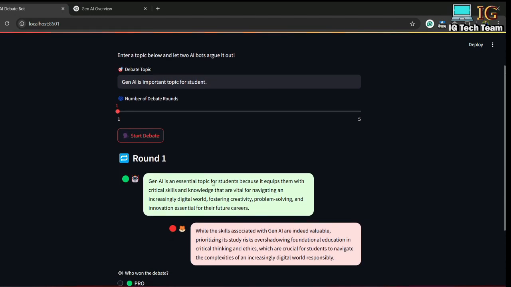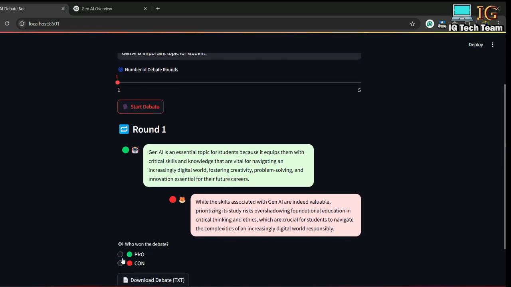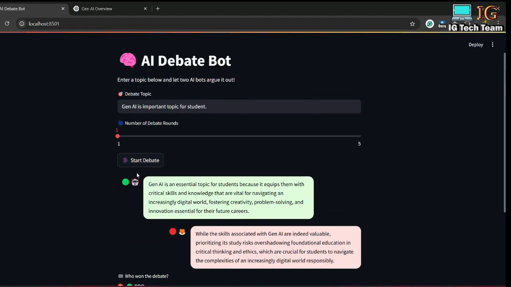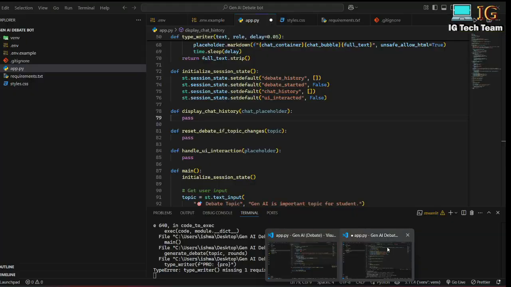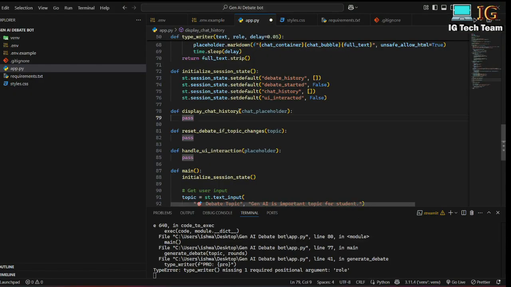So if you see here, suppose I click on this radio button, this round one will disappear. If I click pro, you see the round disappears because I have not displayed that round title again, but I am displaying this chat section. That means I have to create this display chat history. Means if I interact with the UI, I have to display chat history again. Okay,